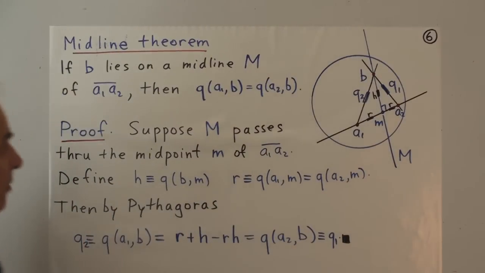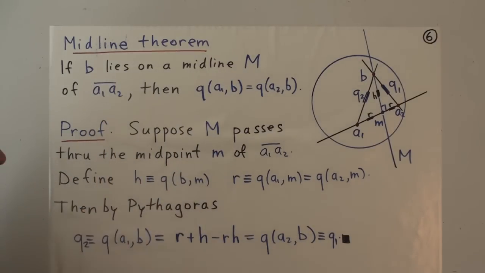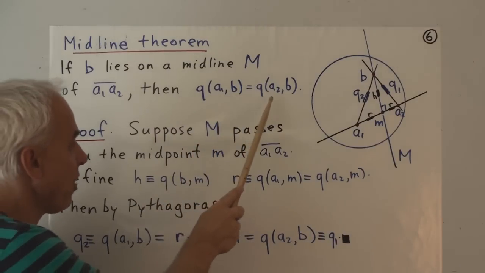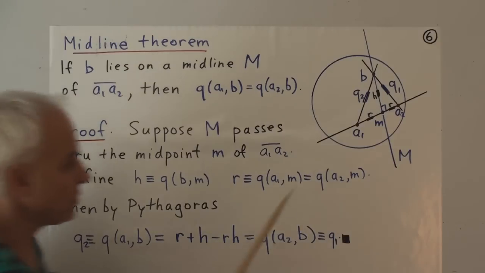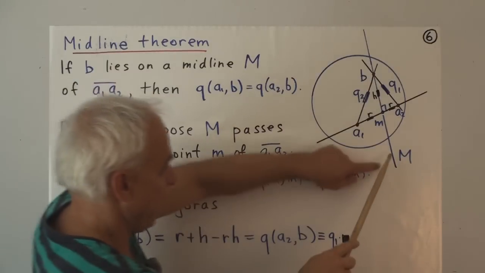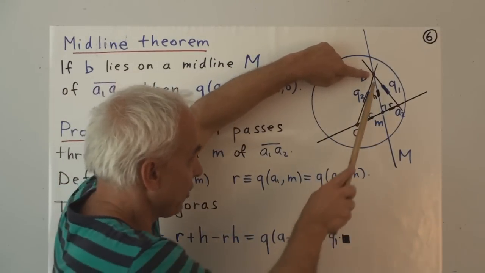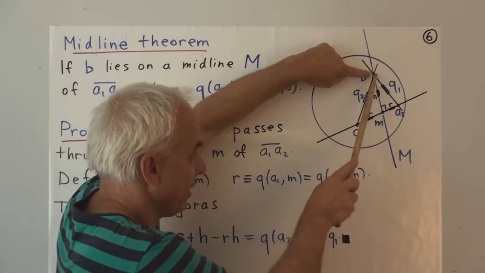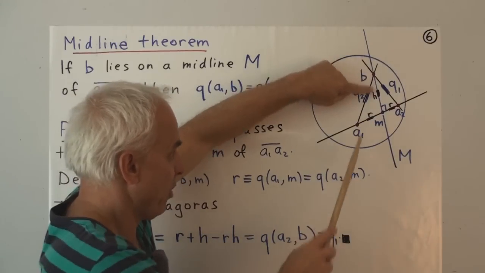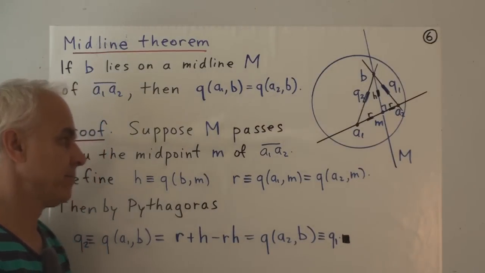So the midline theorem now says that if B is a point which lies on a midline M of the side A1, A2, then necessarily the quadrance between A1 and B equals the quadrance between A2 and B. So here's A1, A2. There's a midline capital M, and any point on this midline, say B, has the following property, that the quadrance to A1 is equal to the quadrance to A2. Any point B, no matter which one you choose on this midline.